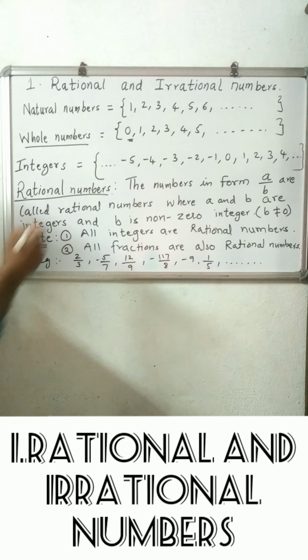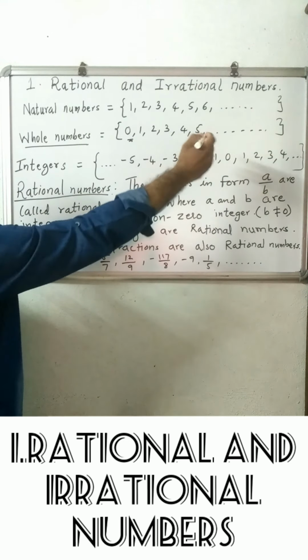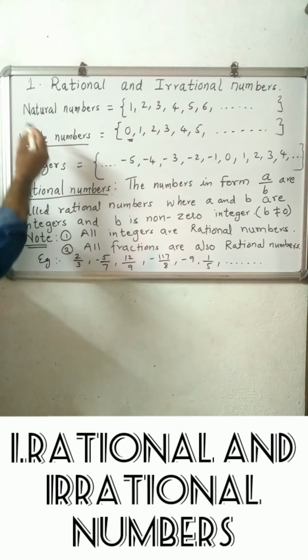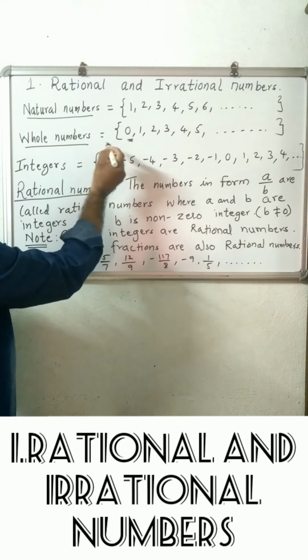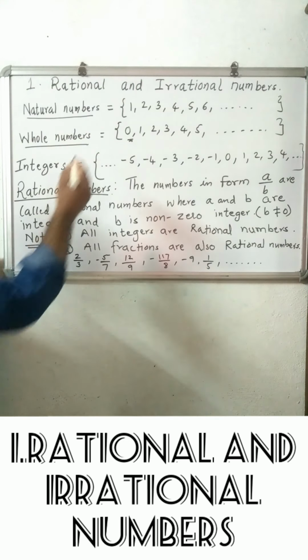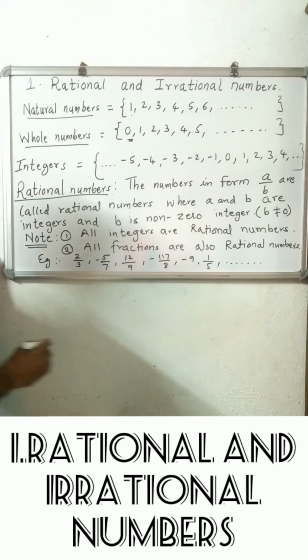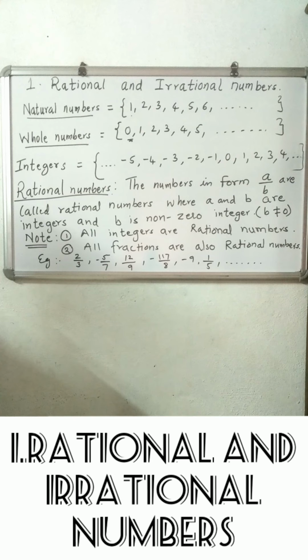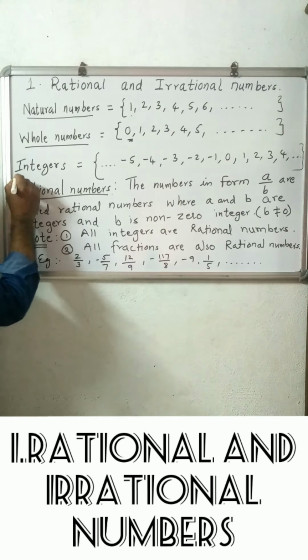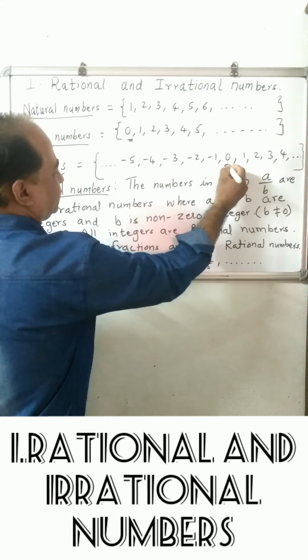So whole numbers start with 0, 1, 2, 3, 4, 5 and so on, an infinite set. Both the natural number set and the whole number set are infinite. The smallest natural number is 1 and the smallest whole number is 0. The next set, made from these two sets, is the set of integers. In the set of integers, there are both positive as well as negative numbers including 0.